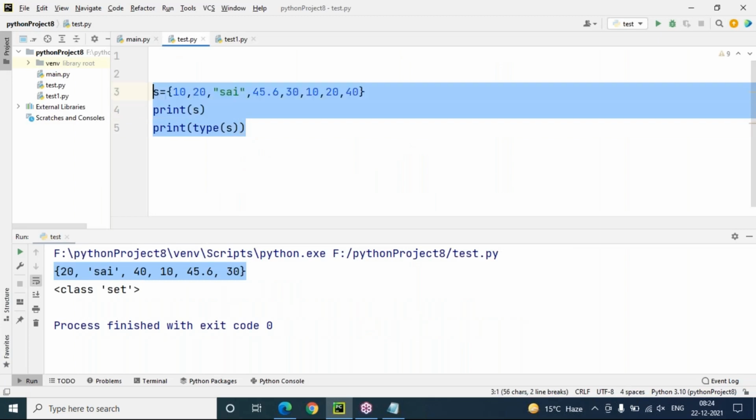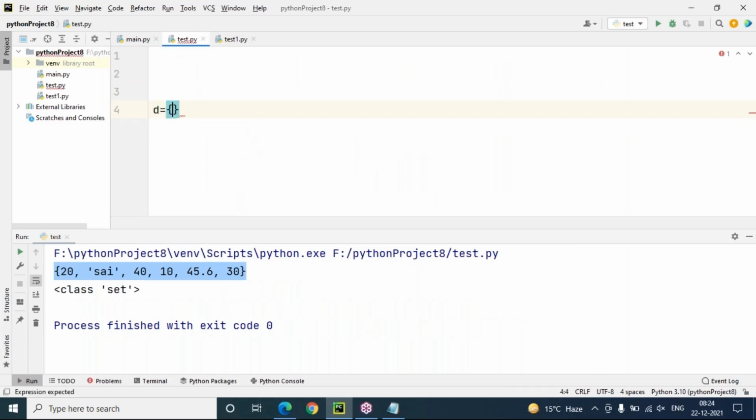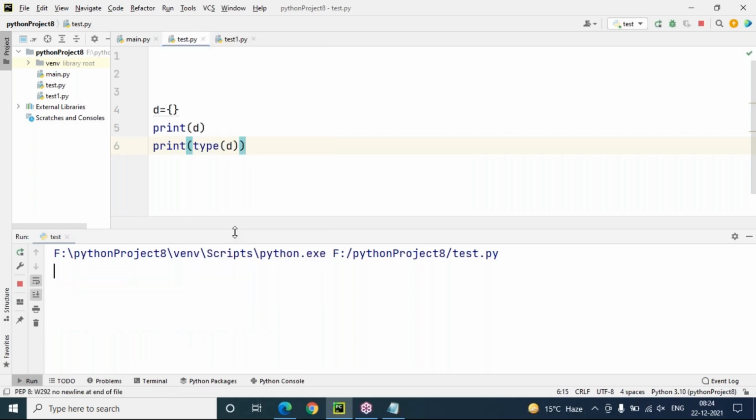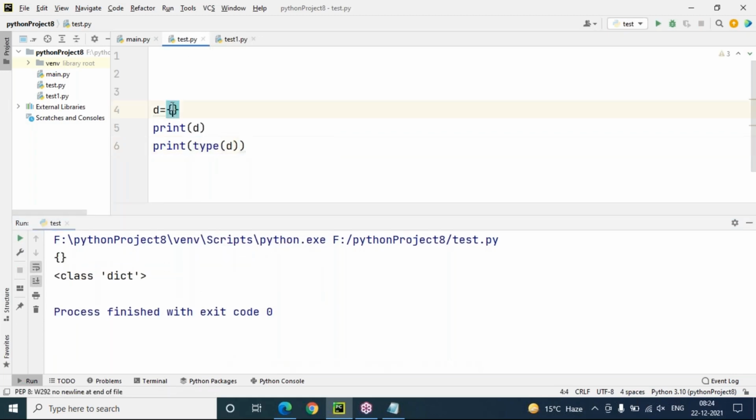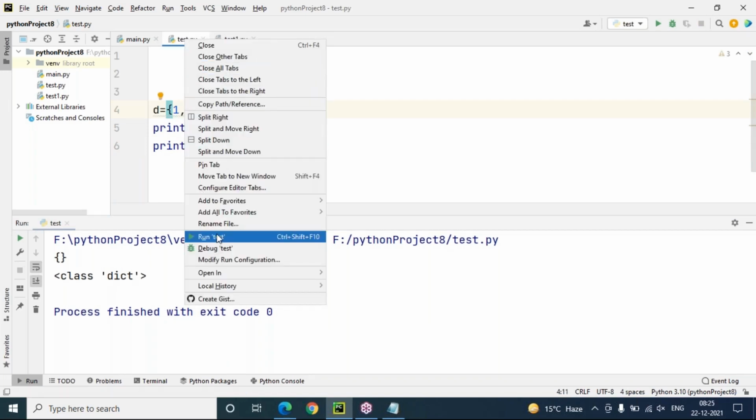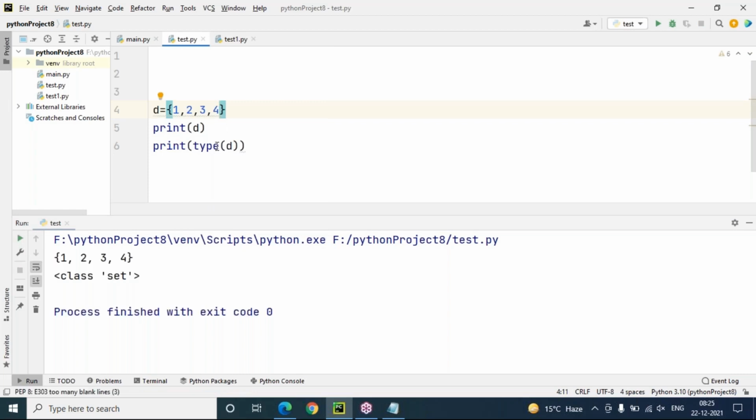Let's simply create a dictionary here. D equals empty curly brackets, print D, and then print type of D. Let's run this. This is a dictionary. Now I'm taking 1, 2, 3, 4. Do you think this is a dictionary? No, it is a set, because dictionary is key-value pairs, but here only keys are available.